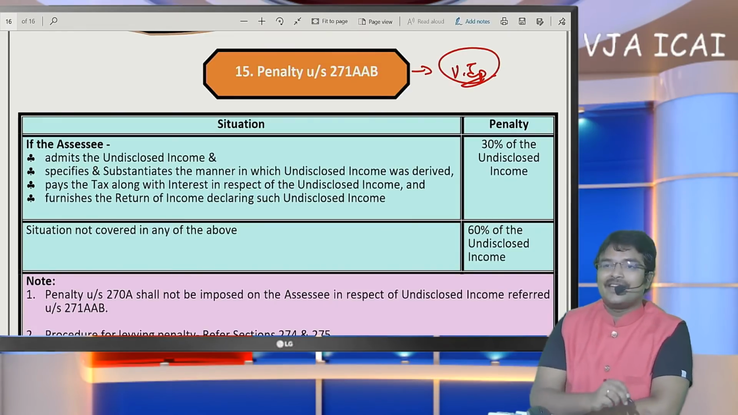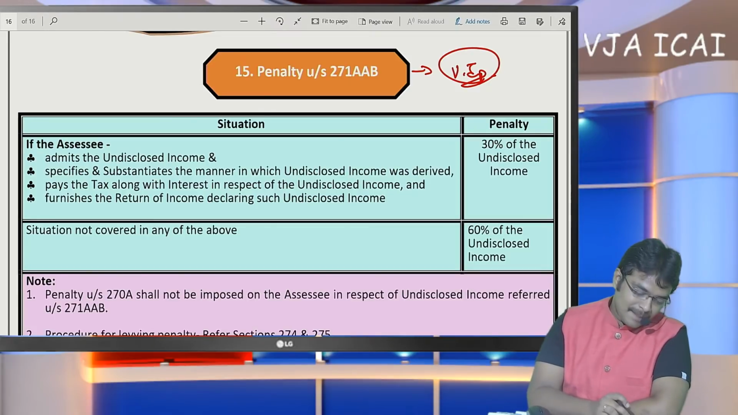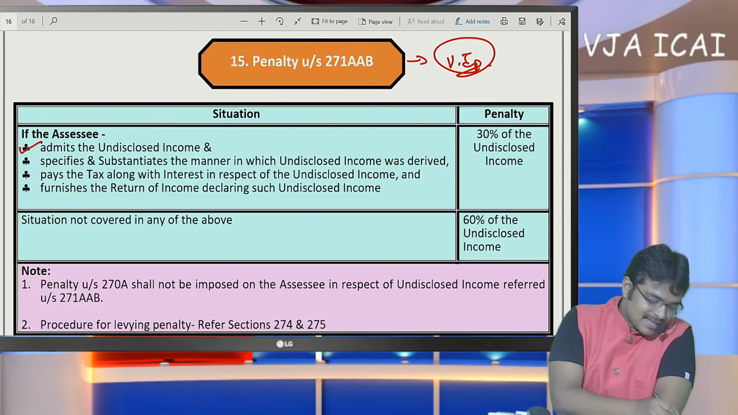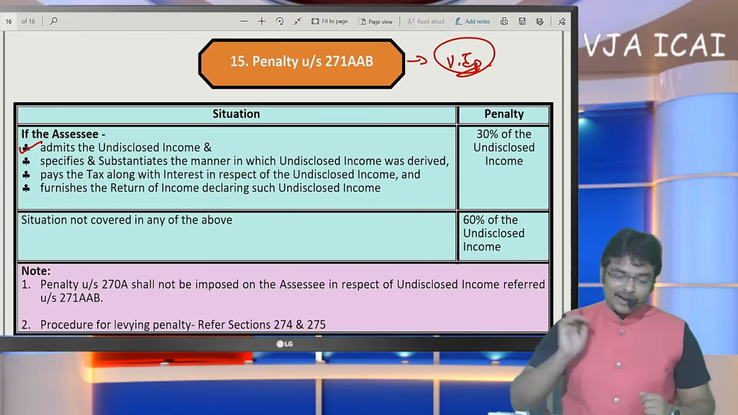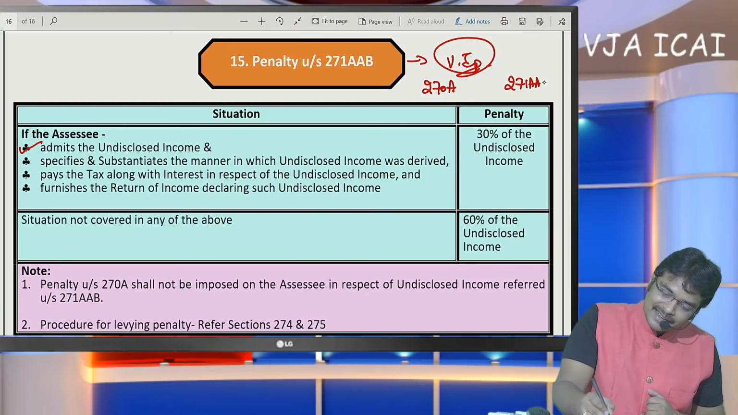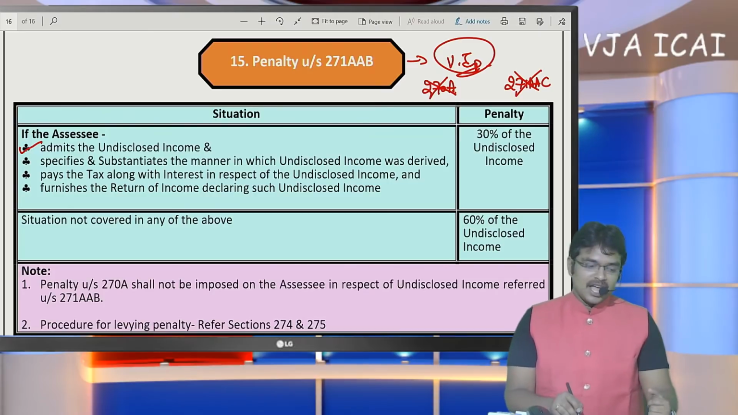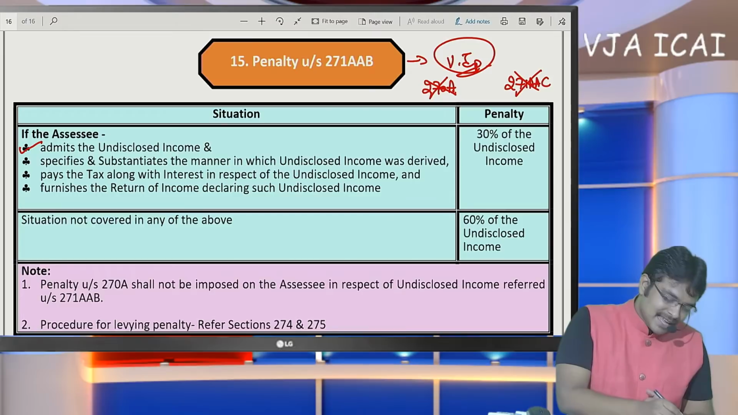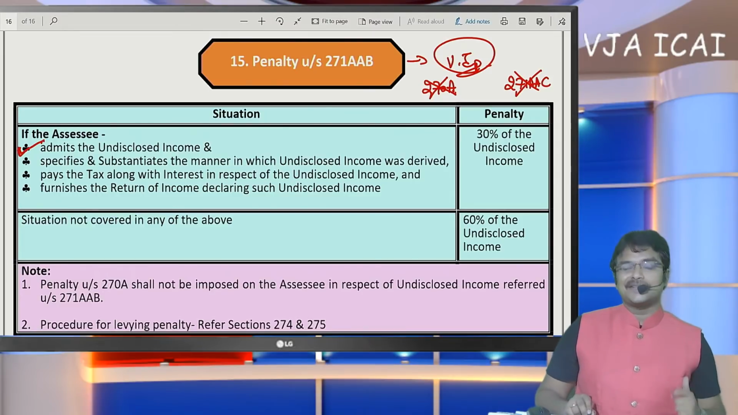The penalty is very high here. If the SSC admits the undisclosed income, four conditions were specified for a lower penalty. Penalty under 270A and penalty under 271AAC will not be applicable in search cases. In search cases, the SSC has to admit the undisclosed income.